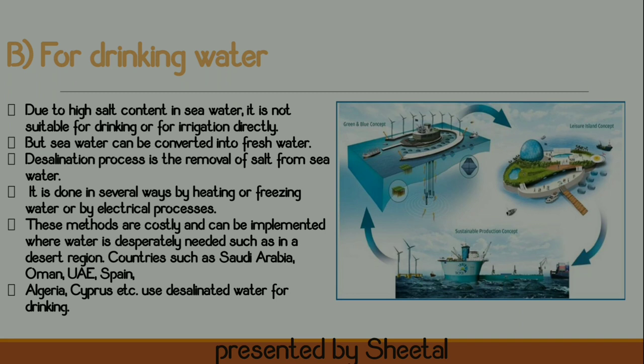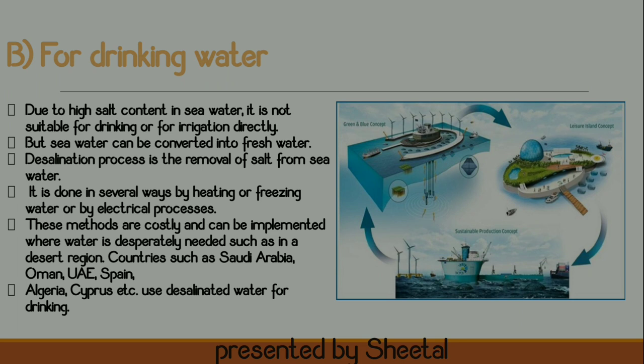Countries like Saudi Arabia, Oman, UAE, Spain, Algeria, Cyprus, etc. use desalinated water for drinking. We all know that a large amount of water is covered by sea and ocean, which has saline water. The salt content is very high. That type of water is not potable. We cannot drink that water, and we cannot use it for agriculture either.